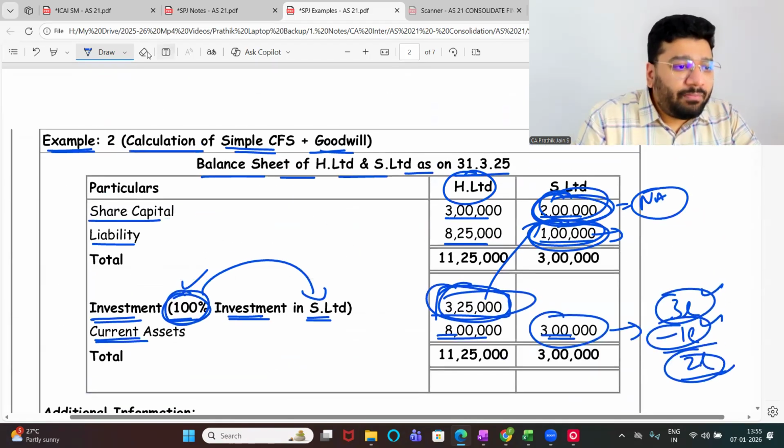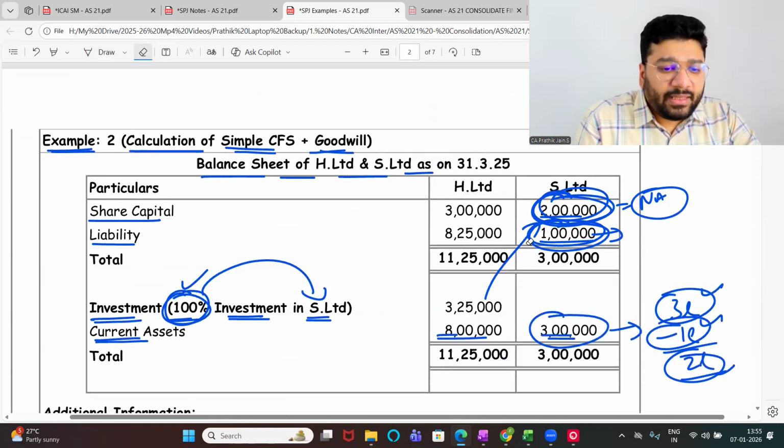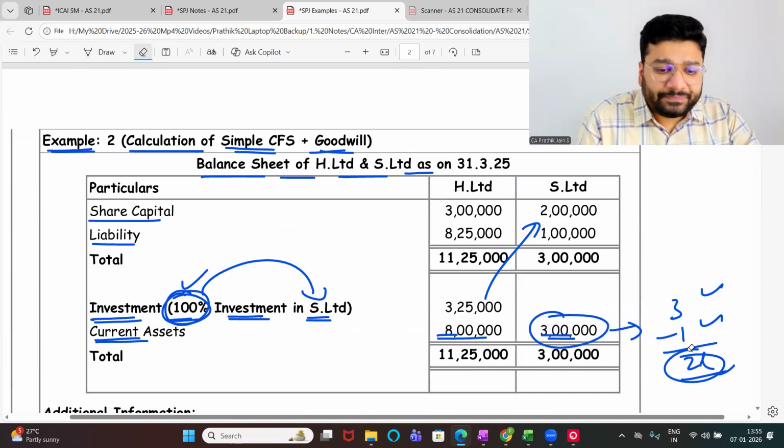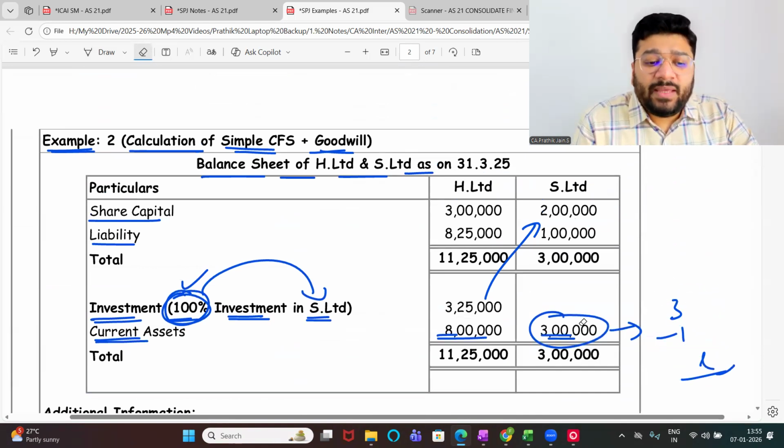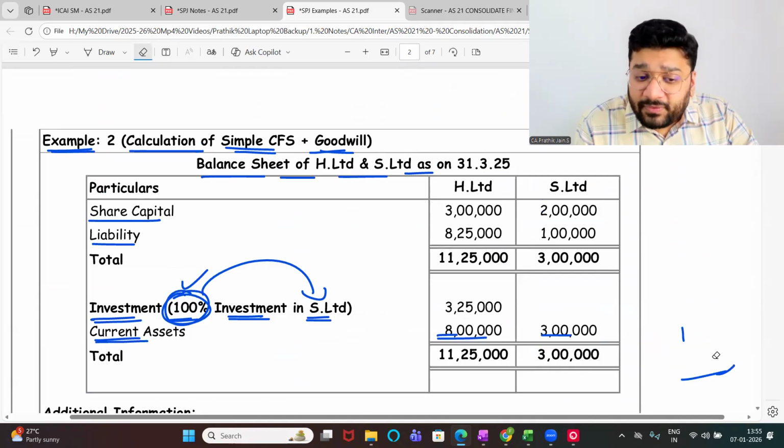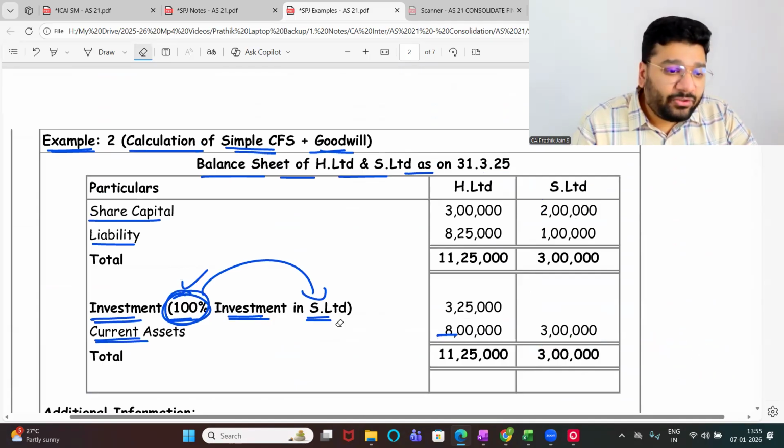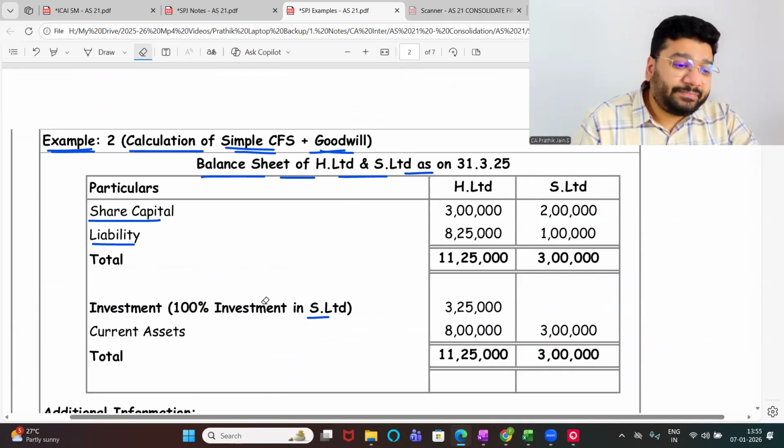what is the net asset of this company? Can you please tell me the net asset of both the companies? I'm assuming that the book value is equal to fair value. Can you please tell me the net asset of H Limited?